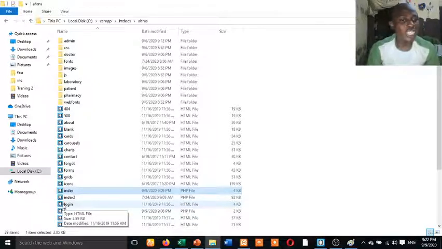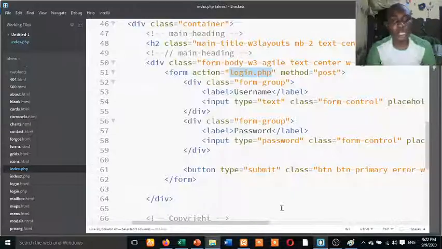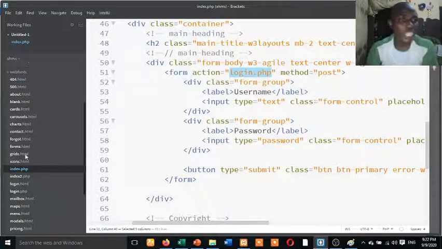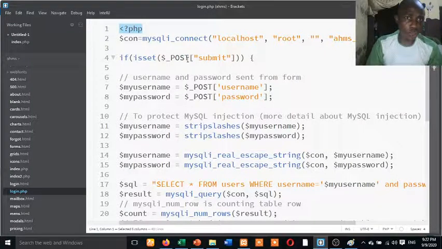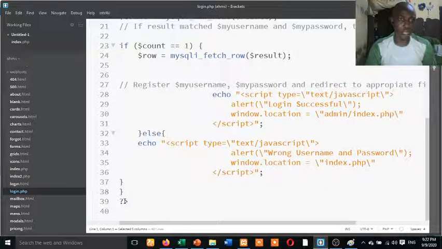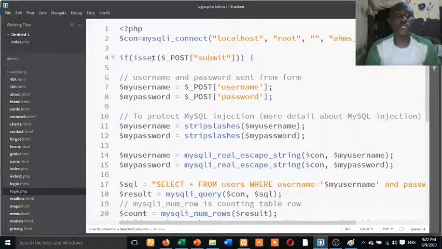So you can just create an empty file, login.php. When you create the login.php, you can then follow along, because I don't want to be writing it. That's why I have already written it down so that I can explain. Now what is going to happen? When you want to start PHP, you start with this and you end with this. So the first thing I'm going to do is the connection to the database.